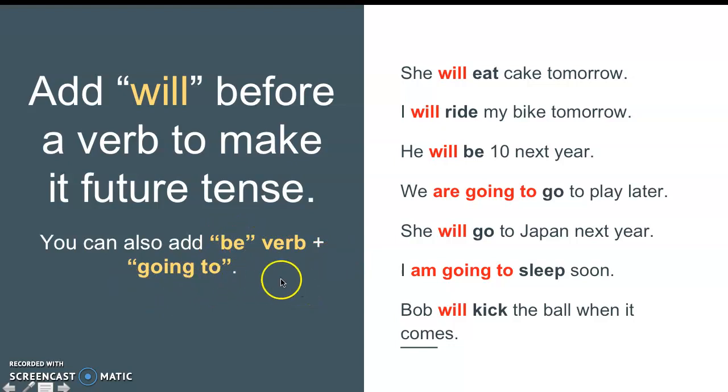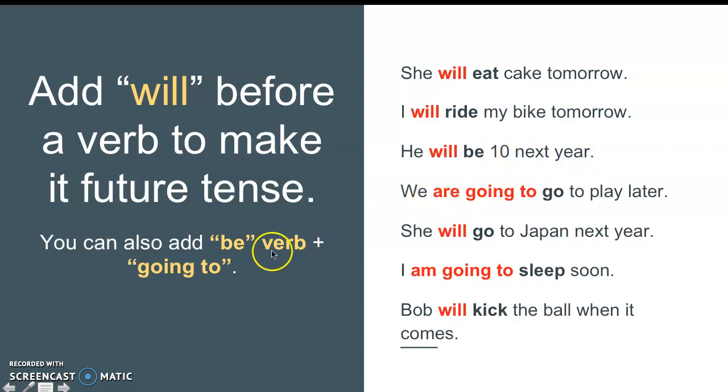So let's look at what that might look like. She will eat cake tomorrow. Notice the word will comes before your action verb in the sentence, which is eat in that sentence. Same thing for all of these. The future terms are going to come in red right before the action verb, and then you'll notice the action verb is bolded right behind it. So another example is, I will ride my bike tomorrow. He will be 10 next year.